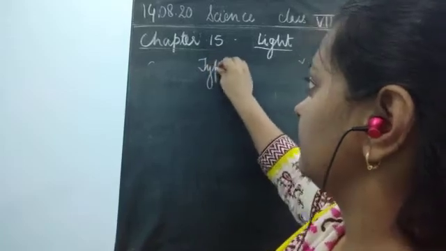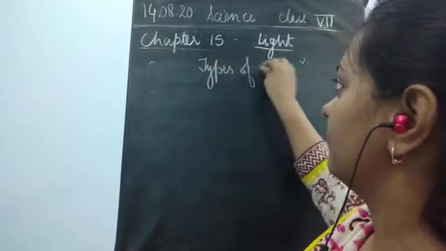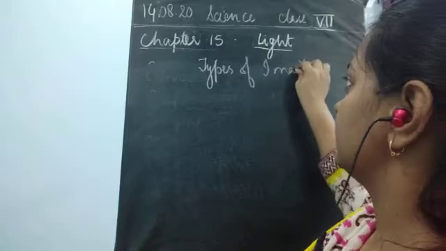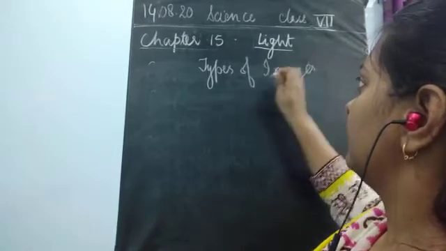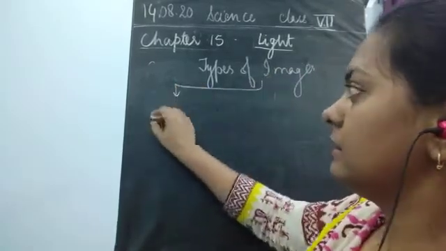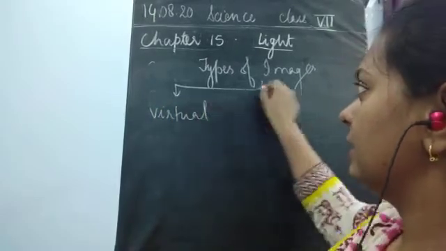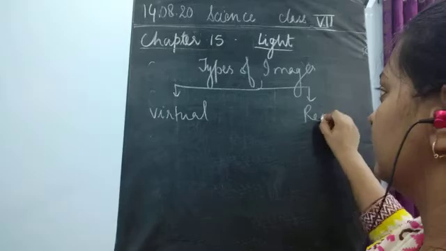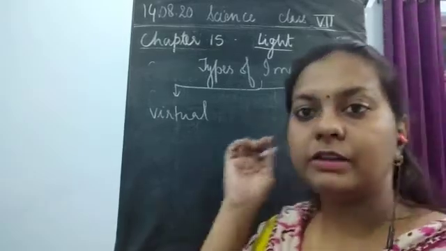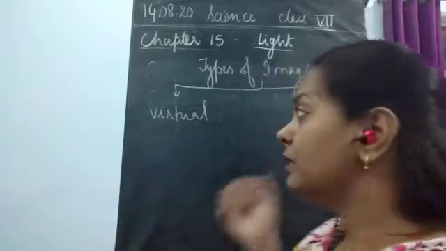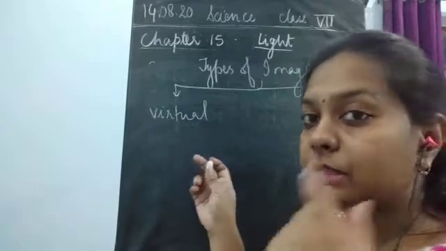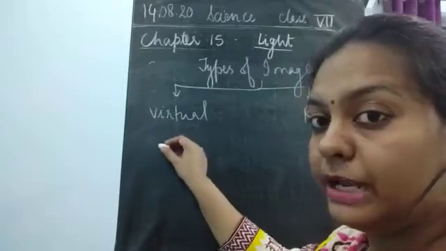There are two types of images: one is the virtual image and the other one is the real image. What do you mean by the virtual image and the real image? Virtual image means it is the image which is not obtained on screen.